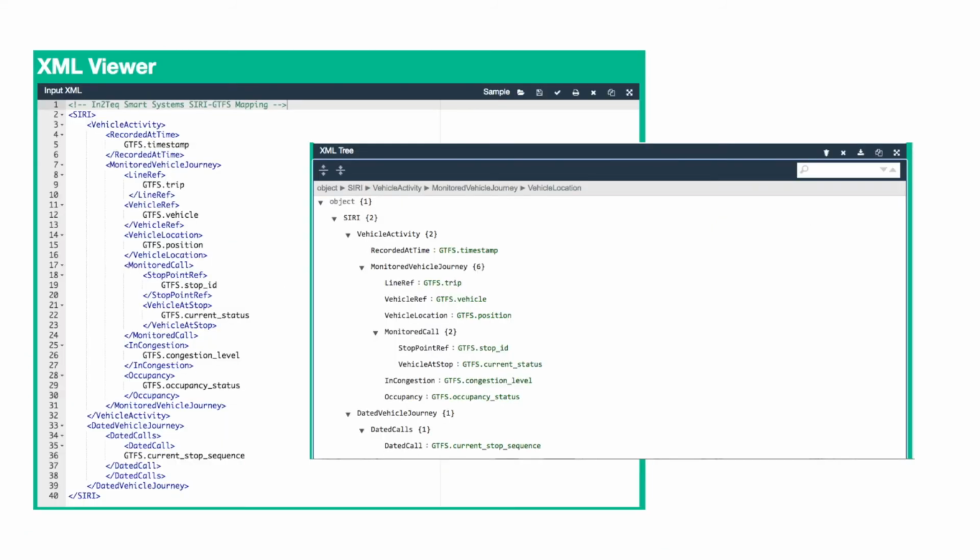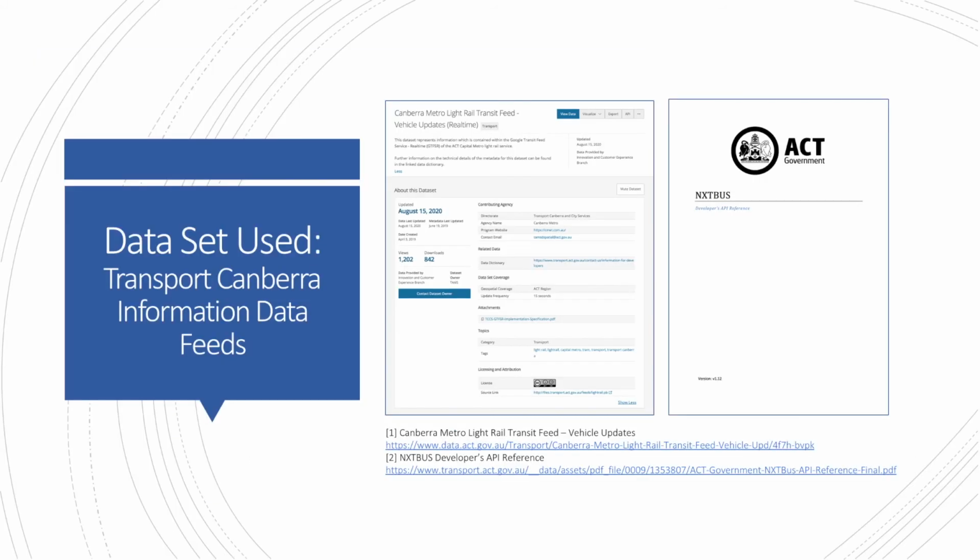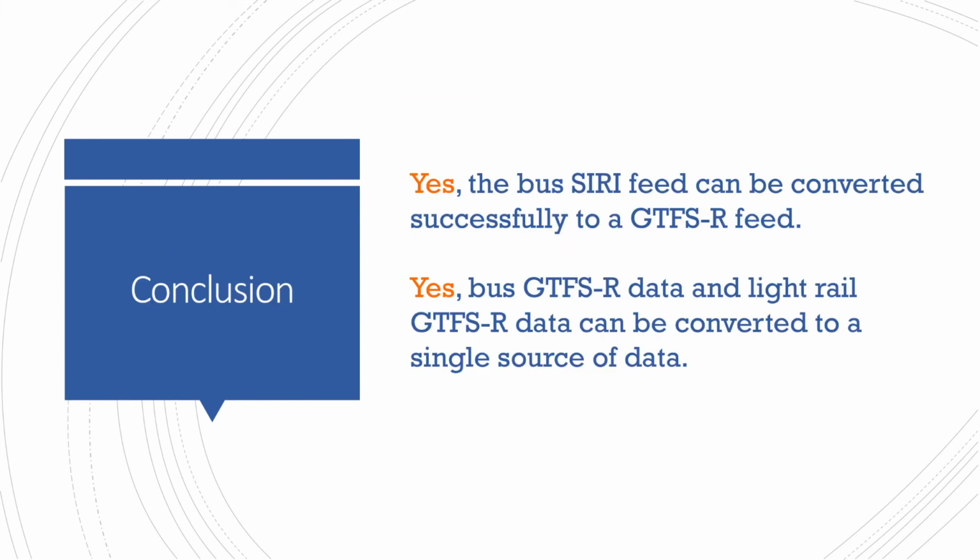Visualizing the mapping of GTFS data with SIRI is easier with an XML viewer. This XML tree shows how the SIRI elements map with the GTFS vehicle position. For this project, we used the dataset from Canberra Metro Light Rail Transit Feed Vehicle Updates and the Next Bus Developers API reference. So our response to this challenge is a resounding yes.